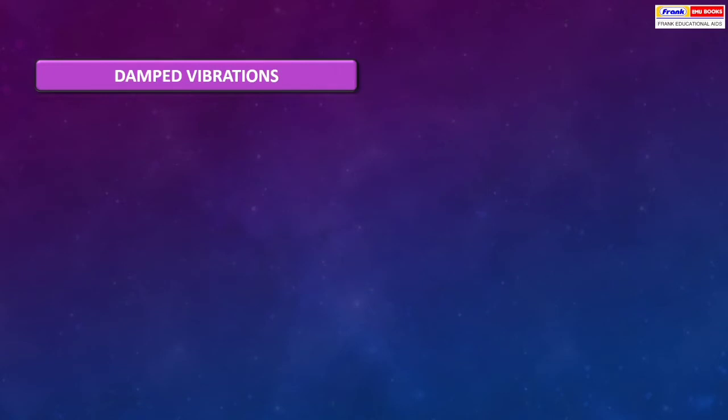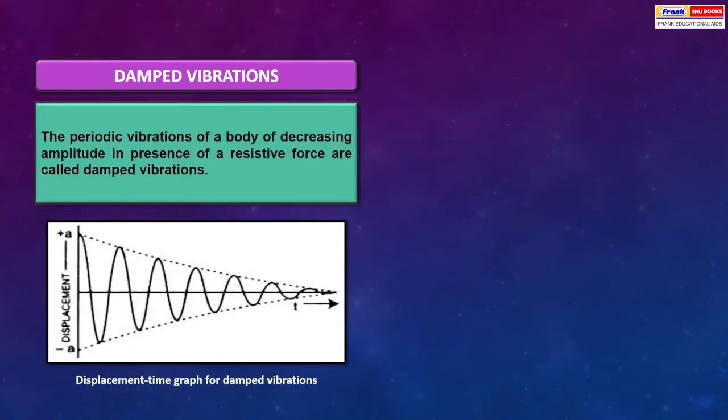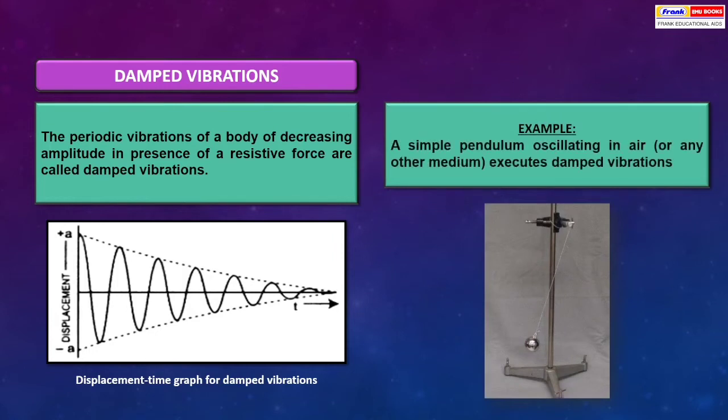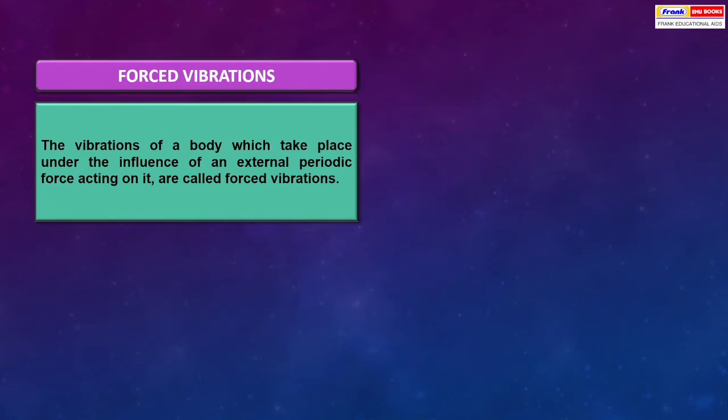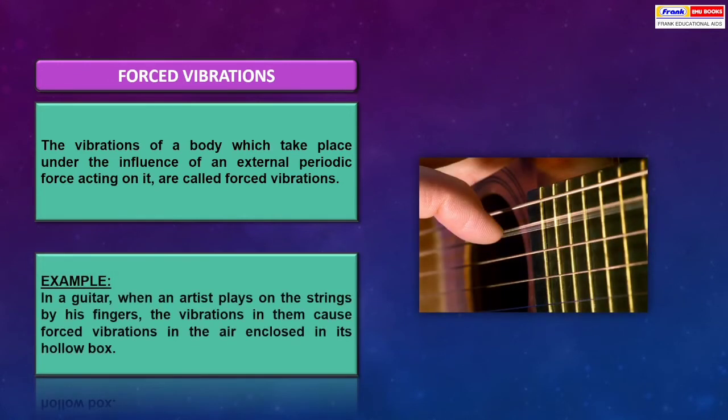Damped vibration. The periodic vibration of a body of decreasing amplitude in presence of a resistive force is called damped vibration. Example, a simple pendulum oscillating in air or any other medium executes damped vibration. Forced vibration. The vibrations of a body which take place under the influence of an external periodic force acting on it are called forced vibrations. Example, in a guitar, when an artist plays on the string by his fingers, the vibrations in them cause forced vibration in the air enclosed in its hollow box.